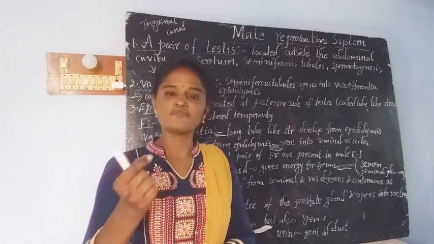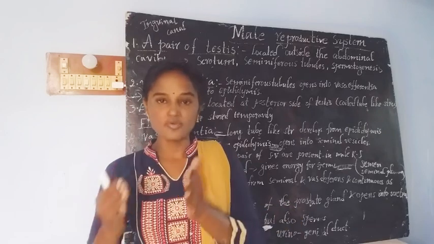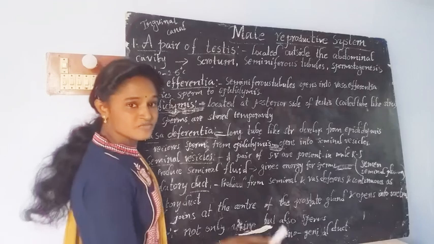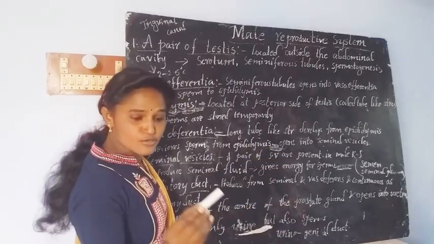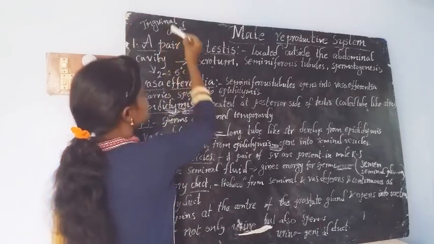Just before birth, the testes come out of the abdominal cavity by using a small canal called the inguinal canal.